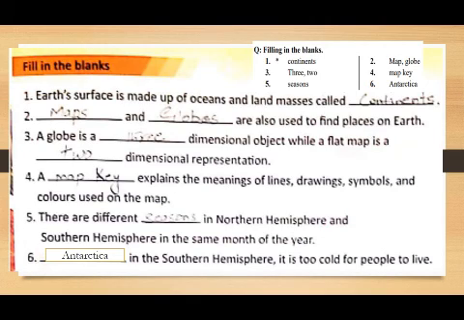A globe is a three-dimensional object, while the flat map is a two-dimensional representation. A map key explains the meaning of lines, drawings, symbols and colors used on maps. There are different seasons in the northern hemisphere. Antarctica in the southern hemisphere is too cold for people to live. So Antarctica is the coldest place present in the southern hemisphere.